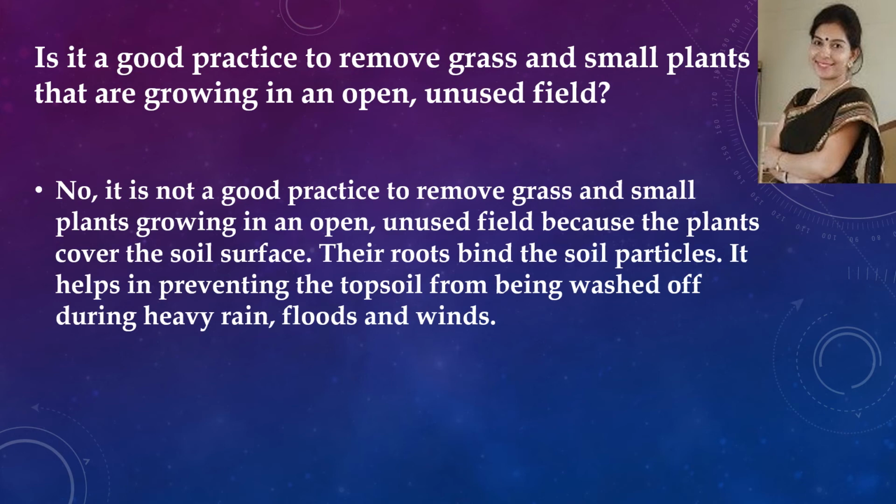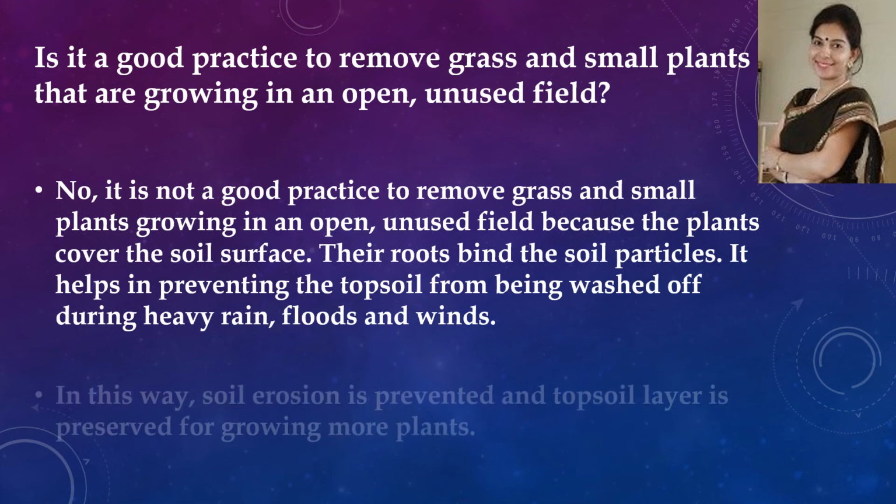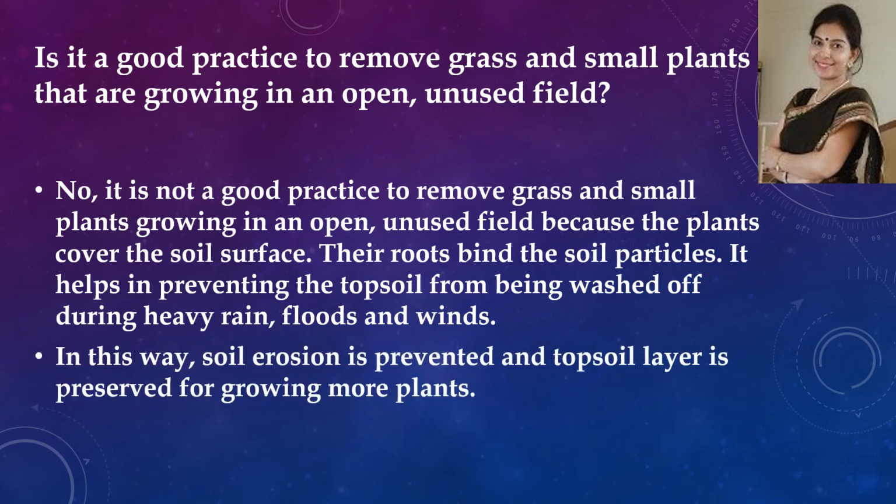This helps in preventing the topsoil from being washed off during heavy rain, floods and winds. So we should not remove grass and small plants growing in an unused field, because it prevents soil erosion. In this way, soil erosion is prevented and topsoil is preserved for growing more plants.